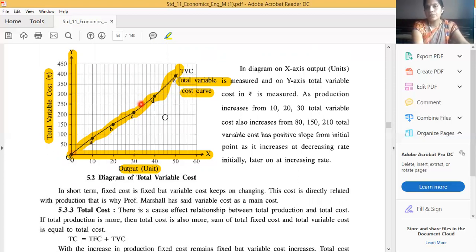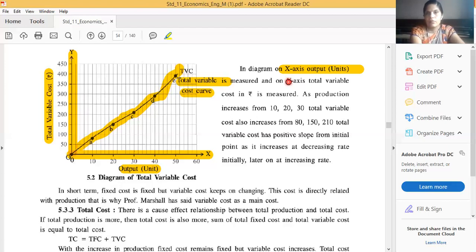First one is the x-axis, so we will write here: OX axis showing the total output of any production. Okay. Then what you have written on the y-axis, the same thing we have to write here, but you have to write in points. First point, second point, third point, so it will be easy to explain, attractive, and a good presentation. So you have to draw the diagram, then after you have to explain all these points in the analysis.